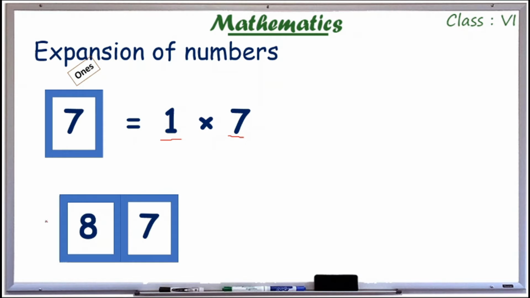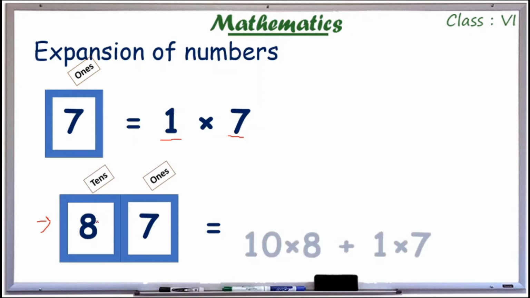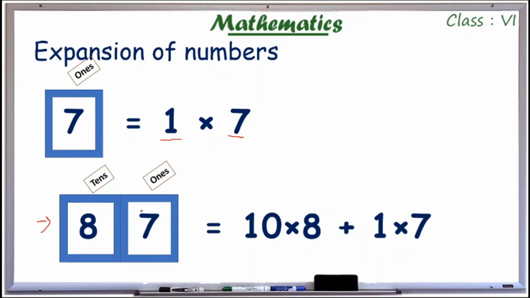And what is this number? 87. We call it 87. And 7 is at ones place and 8 is at tens place. So we can write 87 as 10 into 8 plus 1 into 7.